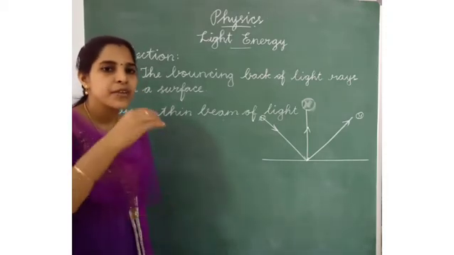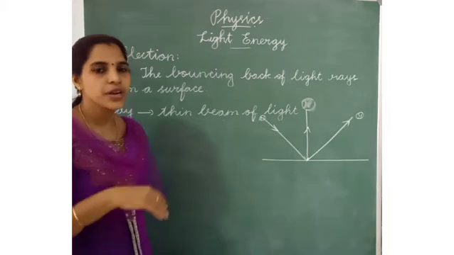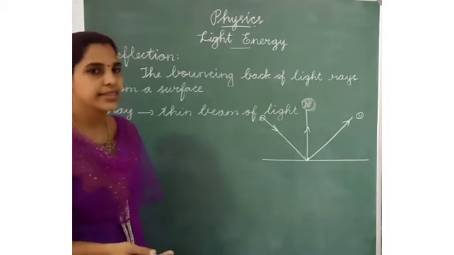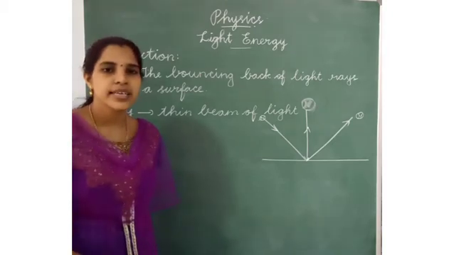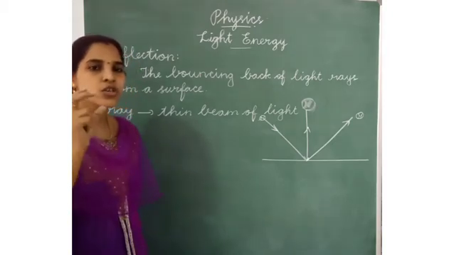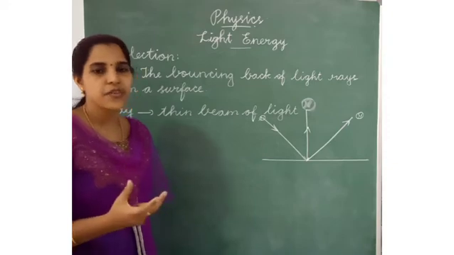What is the meaning of reflector? Reflector means something that reflects the rays of light. What is the best reflector of light? It is the mirror. It is a smooth and shiny surface.